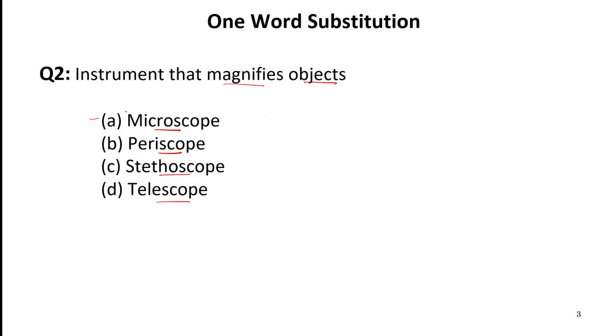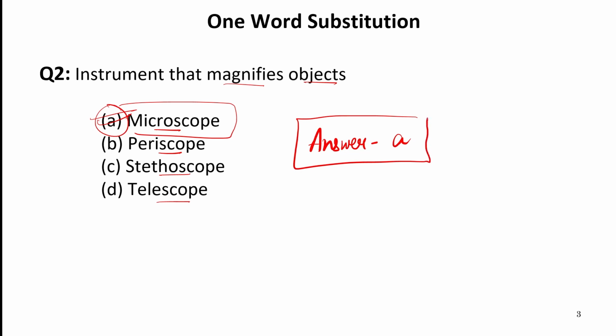Now microscope is an instrument which is used to magnify the object. It enlarges the small or minute things which we cannot see even with our naked eye. So this object is known as microscope. So our answer is A. So the correct answer is A. Now let us move to the next question.